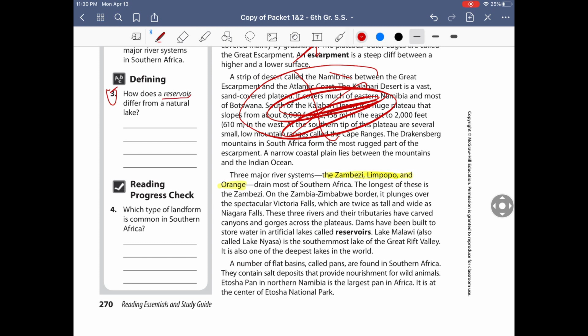Okay, so let's look through here, and as you can see, it's in bold. This is what a reservoir should mean. It says, dams have been built, let's underline that. So dams have been built to store water in an artificial lake called a reservoir. So a reservoir is basically a fake or artificial lake, because artificial just means that it's not real. So it says, how do reservoirs differ from natural lakes? So I just told you, it's an artificial lake, so it's not real.